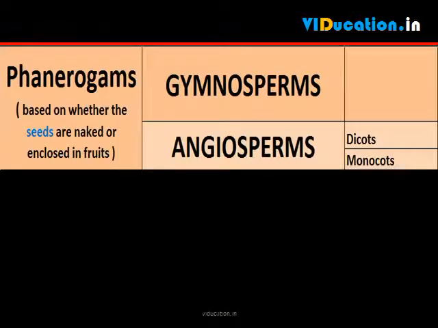Pteridophyta, plants with well-differentiated reproductive tissues that ultimately make seeds, are called phanerogams. Seeds are the result of the reproductive process. They consist of the embryo along with stored food, which serves for the initial growth of the embryo during germination. This group is further classified, based on whether the seeds are naked or enclosed in fruits, giving us two groups, gymnosperms and angiosperms.